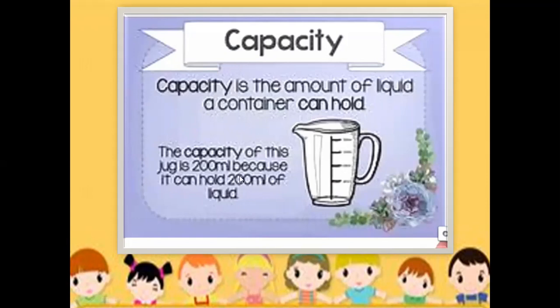For example, you can see here the jug is here. The capacity of the jug is 200 ml because it can hold 200 ml of liquid. So here you can see that the capacity of this jug is 200 ml. It means that it can hold 200 ml of liquid. So this is the volume or capacity of this jug. We always find the volume and capacity of a liquid.